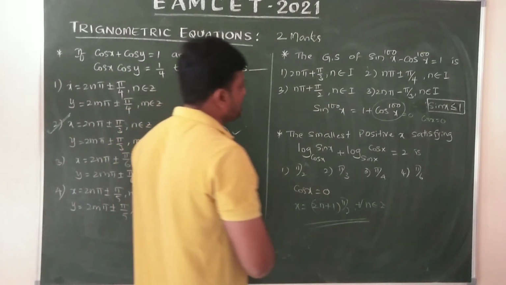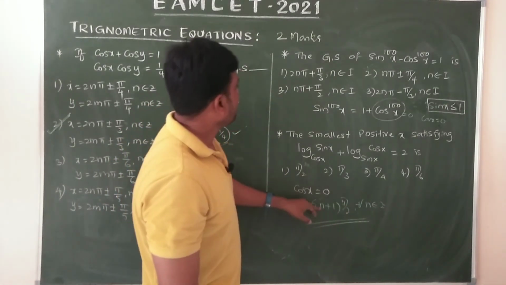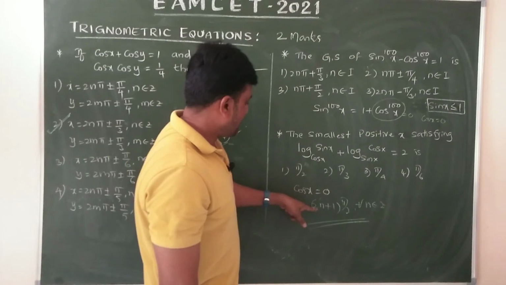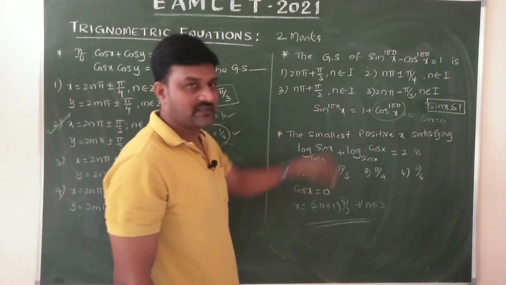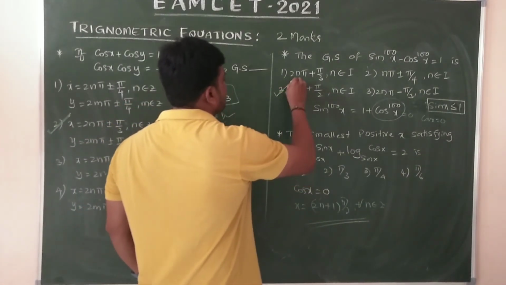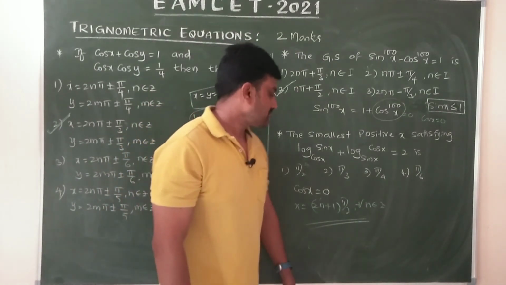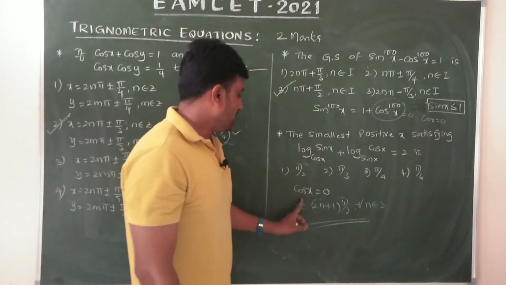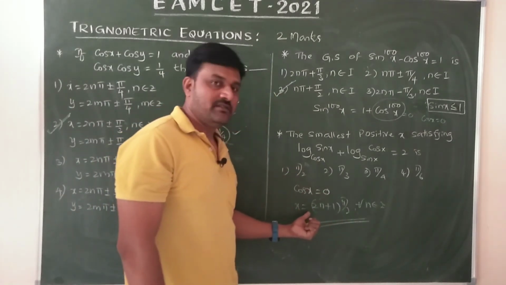Okay, so which one is correct? 2n plus 1 pi by 2 is already simplified here. Now n pi plus pi by 2, n belongs to Z, where Z means integers. Okay, let us go with the third option. Cos x equals 0. The equation cos x equals 0 has a separate solution, remember.